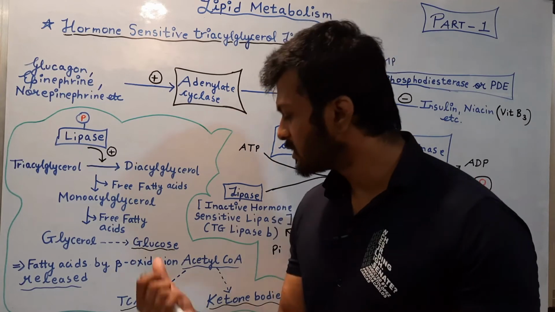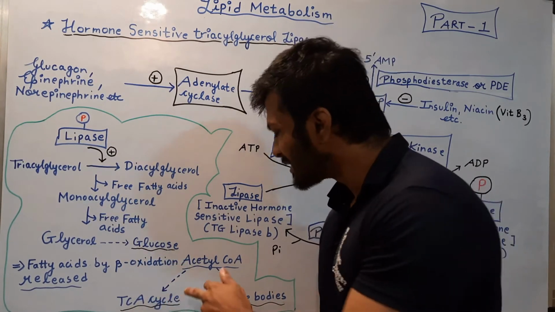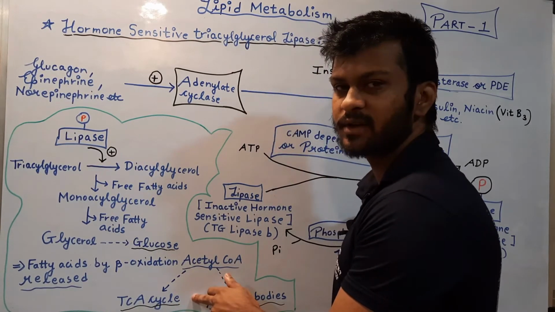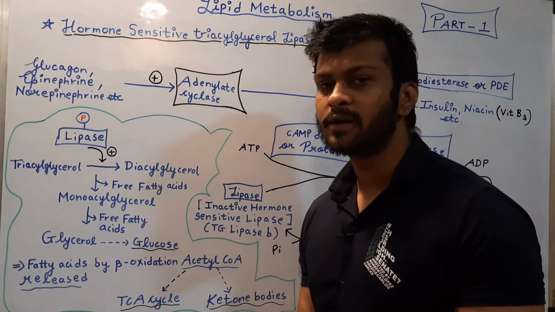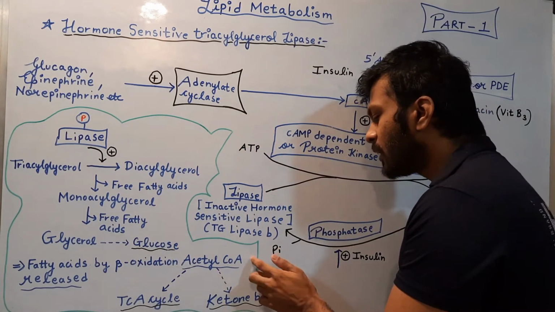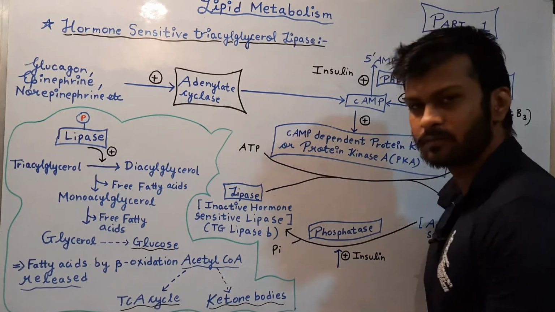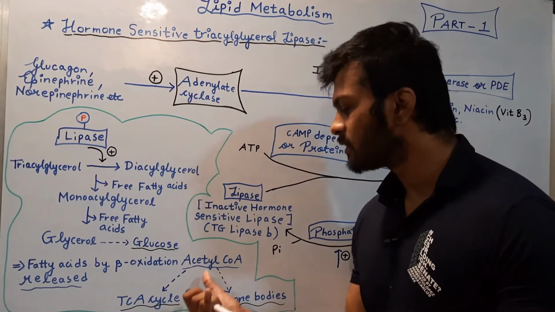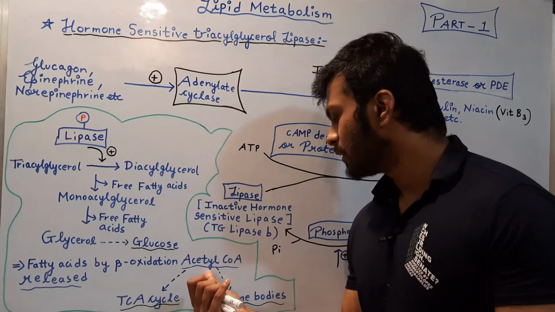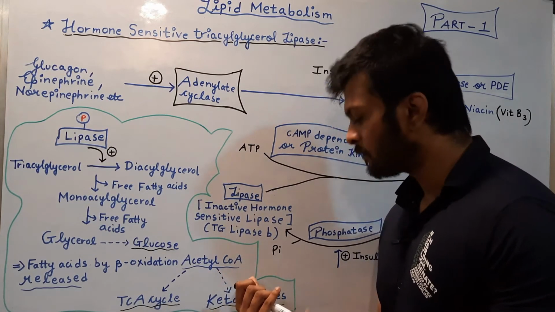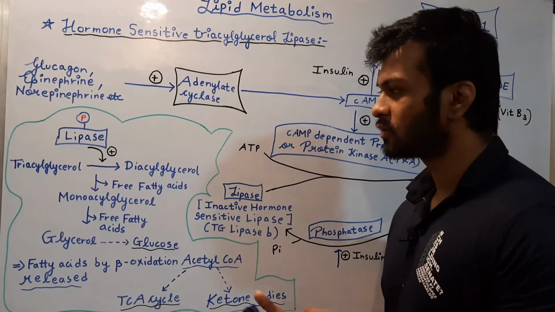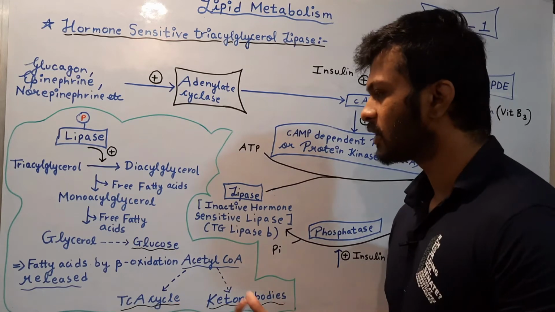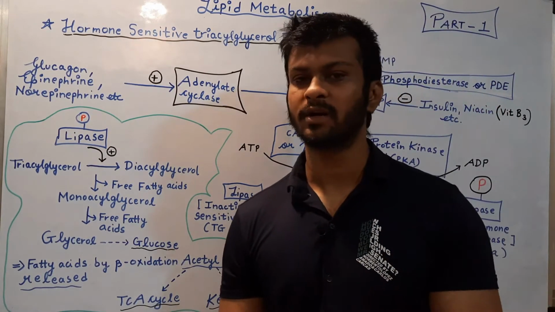In beta oxidation, acetyl coenzyme A will be produced. This acetyl coenzyme A can be utilized in the Krebs cycle or TCA cycle. If there is no need of the TCA cycle, this acetyl coenzyme A will be utilized in the formation of ketone bodies. The utilization of acetyl coenzyme A in either of these will depend on the physiological conditions.